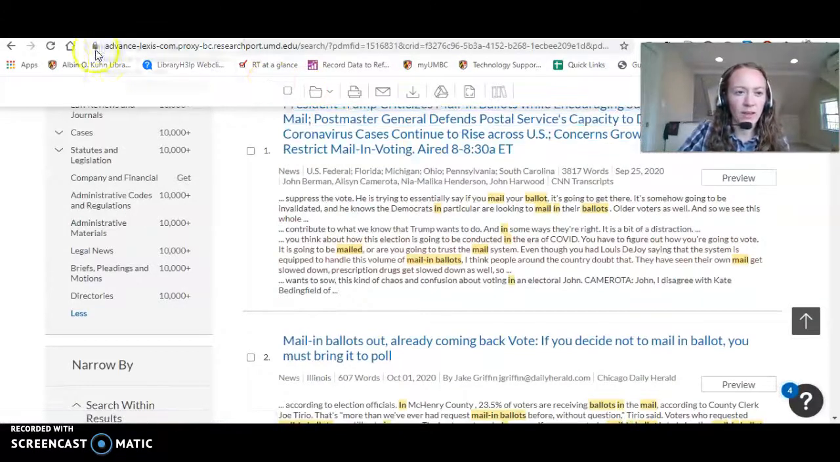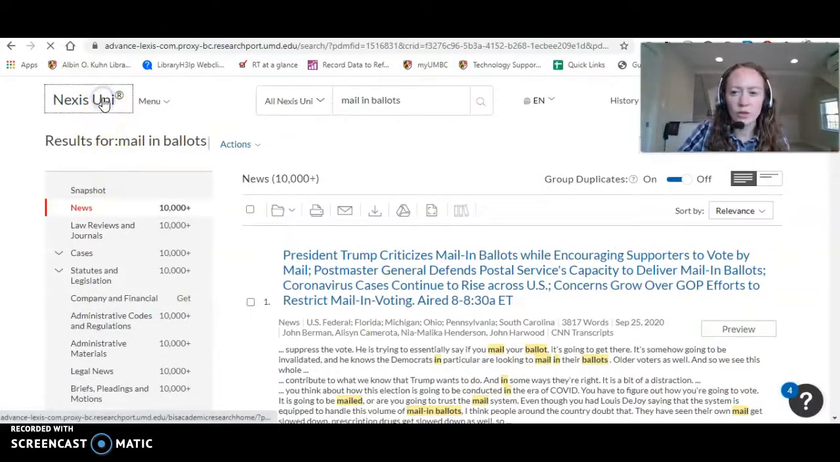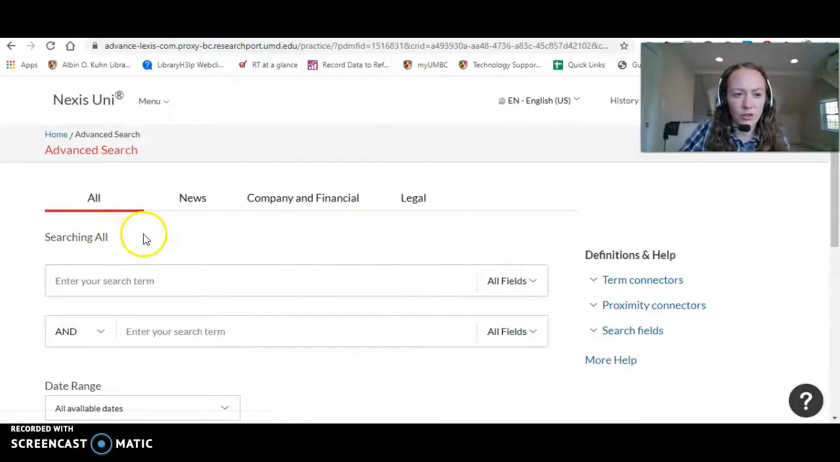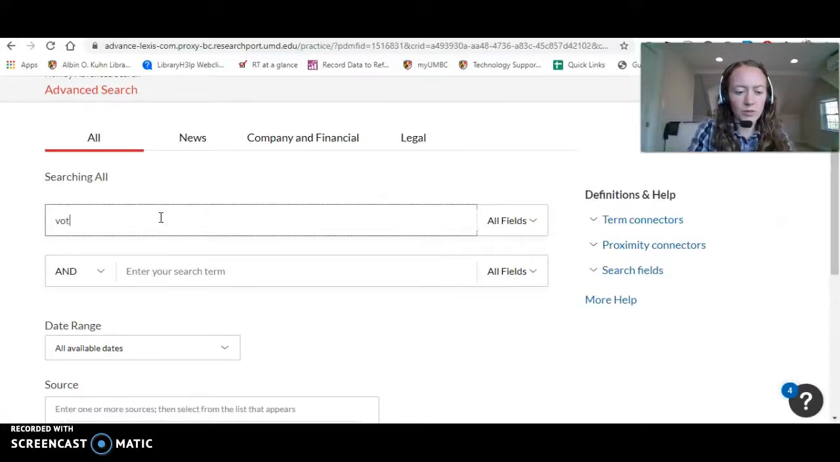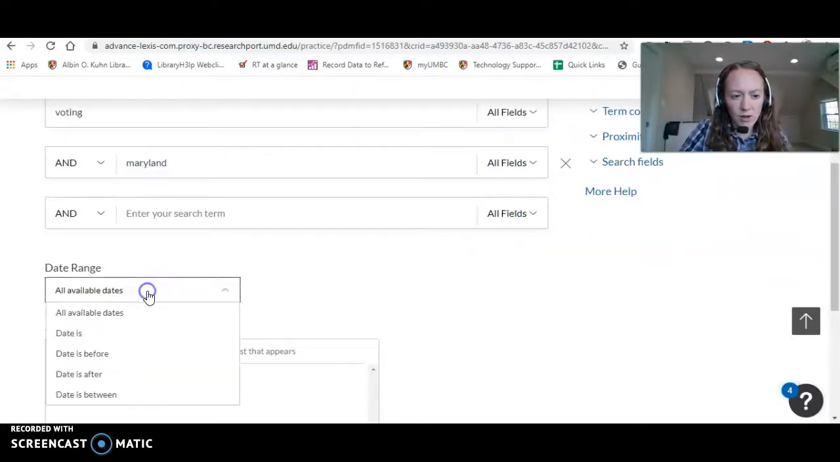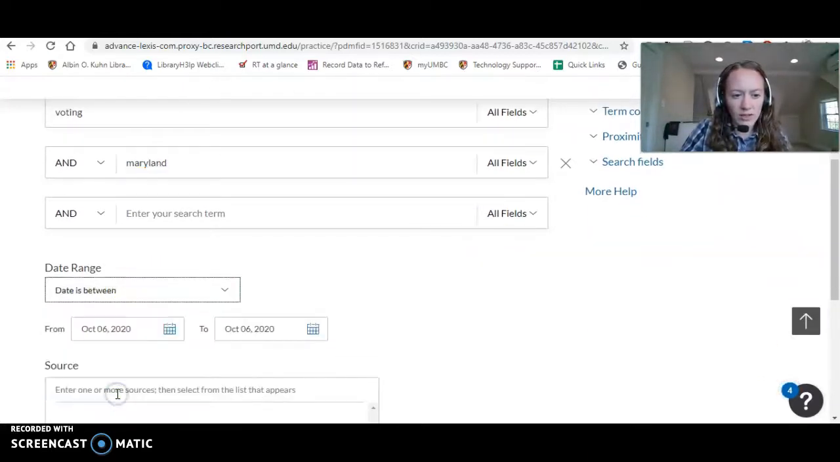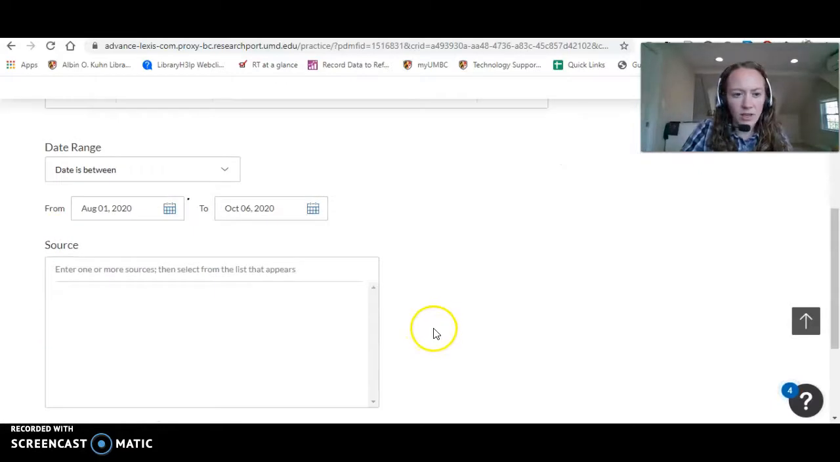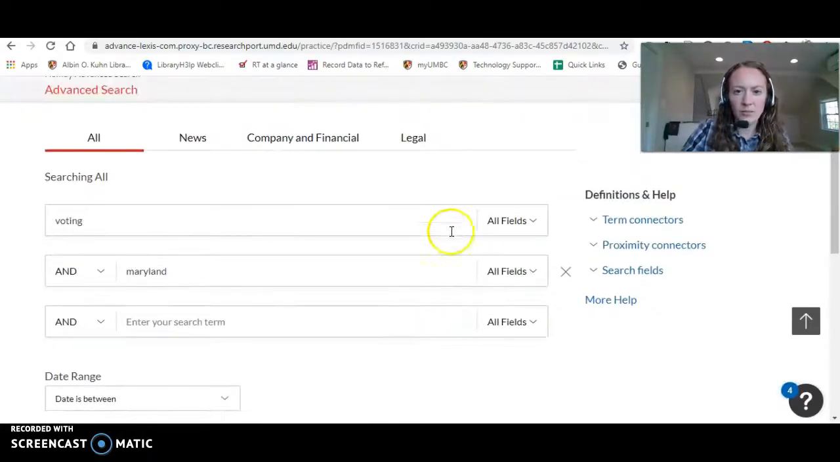If we go back, you can try the advanced search as well. And with the advanced search, you can enter your search terms. And I recommend trying to narrow it down. You can also do the date range and select specific dates. So that's a way to be a little more narrow. And we can search there.